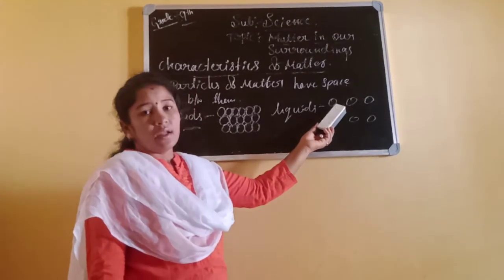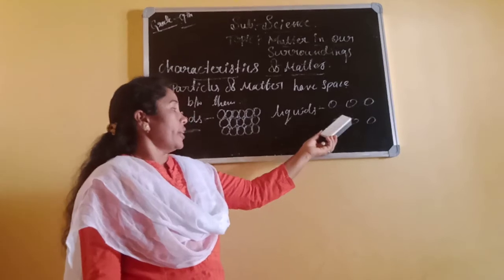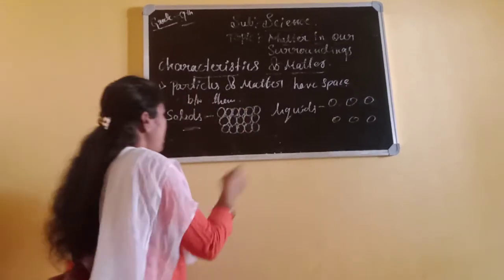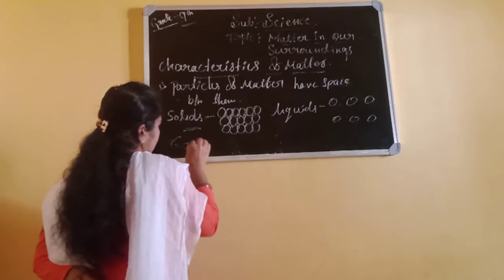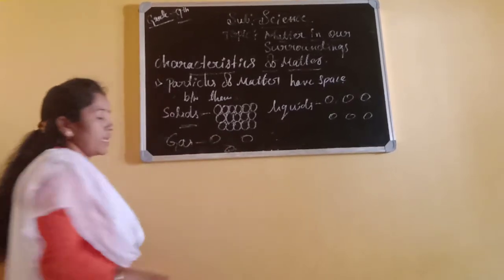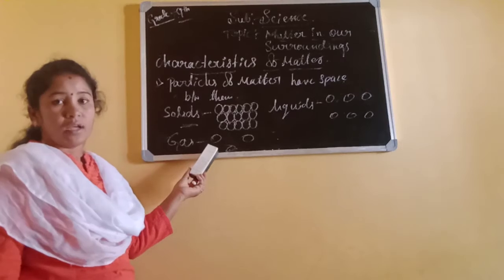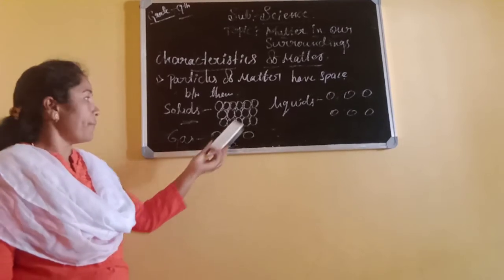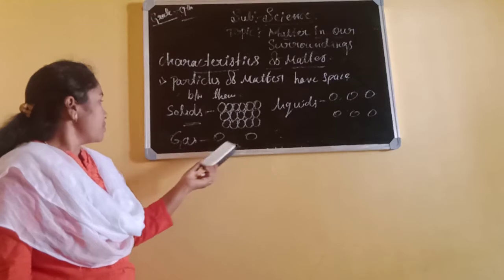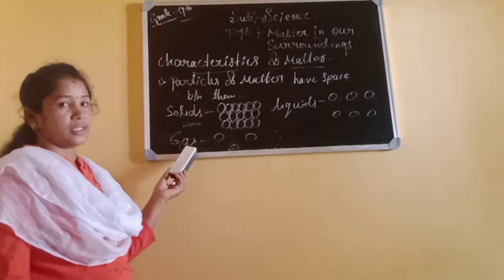There is a gap between the particles, more space between the particles. And in gaseous, there is even more space between the particles, a lot of space as compared to liquids and solids.